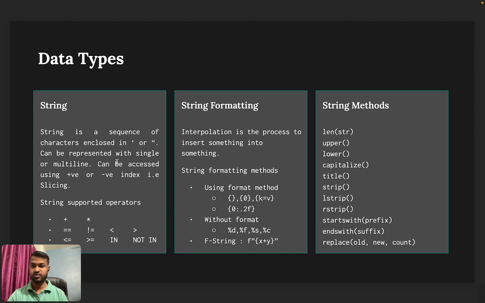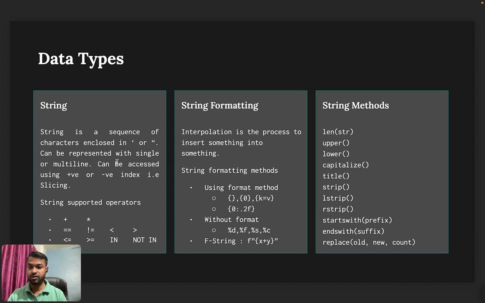I am revising again. A string is a sequence of characters enclosed in single quotes or double quotes. If we have to use a single quote or double quote inside the same string, we can use an escape character, that is a backslash. A string can be represented on a single line or multiple lines.